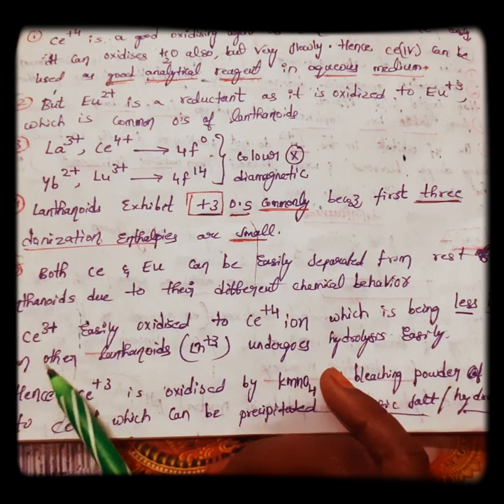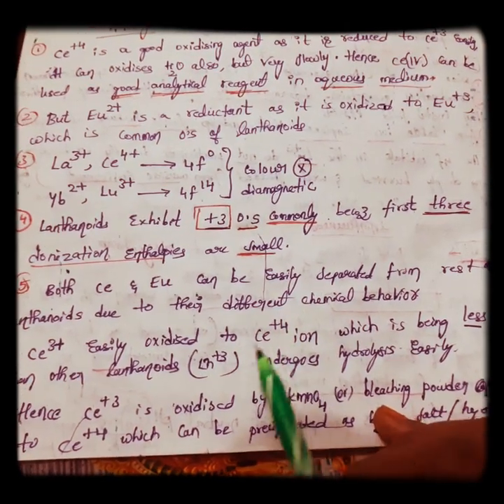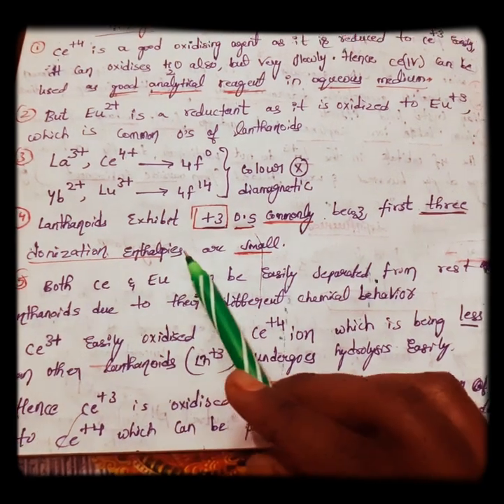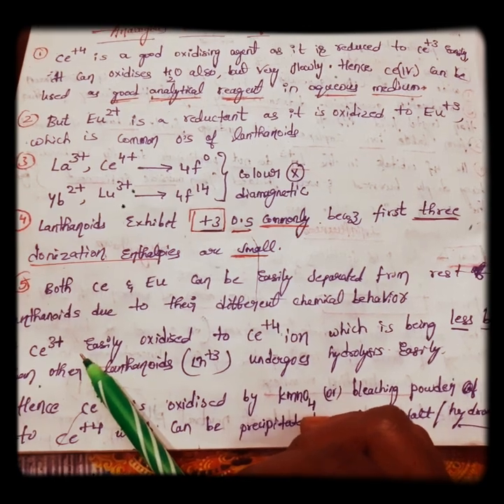Next, cerium +3 is easily oxidized to cerium +4. Here it may reduce others, so we can call this a reducing agent. Already we discussed this point.